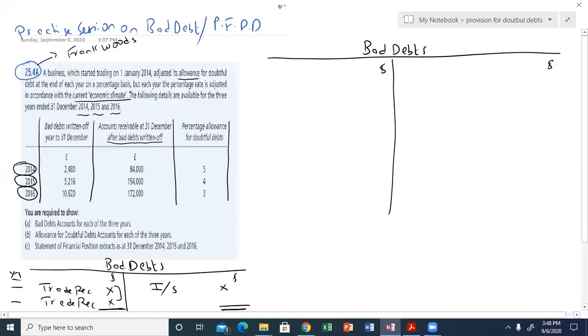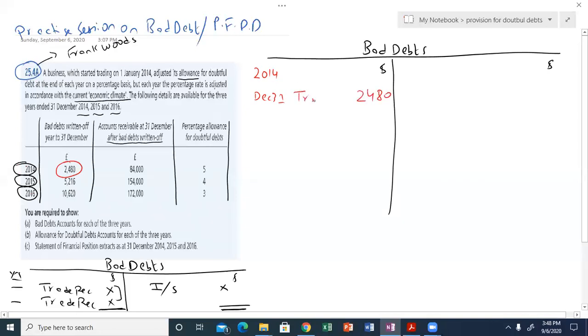First of all, 2014. In 2014, the total amount of bad debts is 2480. When total amounts of bad debts are given for the respective year, the date will be December 31st. First of all, bad debts will be debited because it's an expense account.